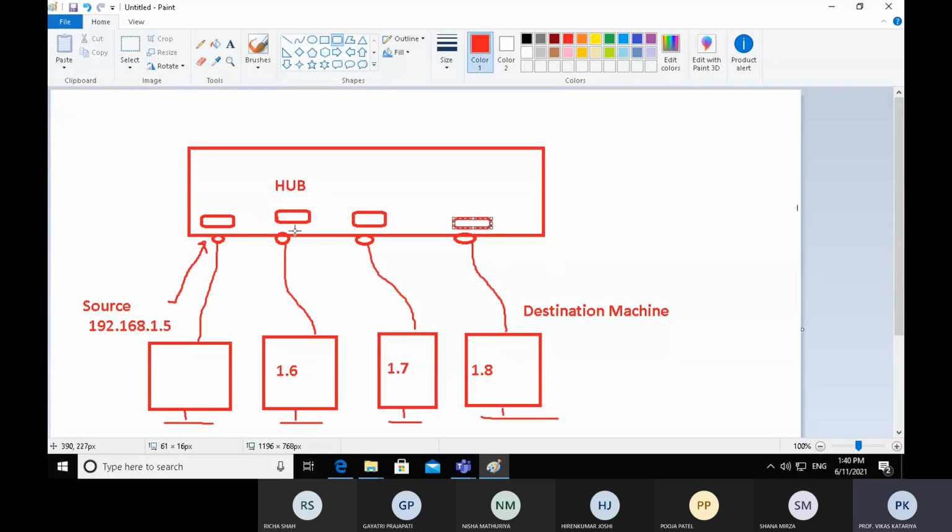Now every port receives the same packet. Due to this, every computer also receives the same packet. But there is only a single intended user or destination, which is 1.8. So it will accept the packet.